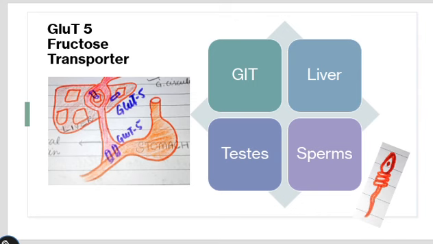So we need the fructose transporters, which should be present in the stomach, so that fructose can be transported from the stomach to the circulation, and also in the liver cells, so they can take up the fructose from the circulation and convert it into glucose. Whatever fructose is left in the circulation is then utilized by the testes for their metabolic actions. Another important cell, the sperm, needs fructose for its metabolism. They have to run towards the ovum, so for that purpose they need energy, and they primarily take it from the fructose.